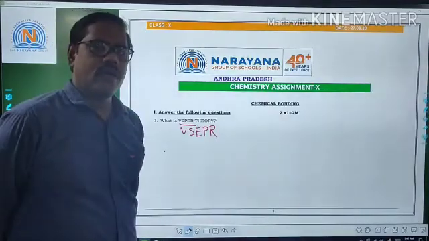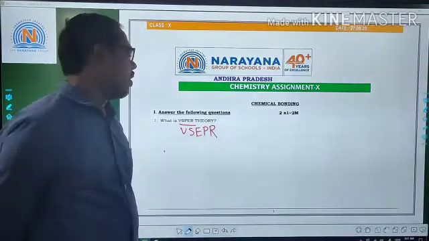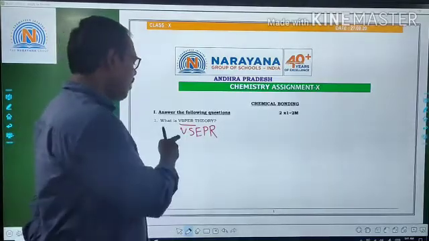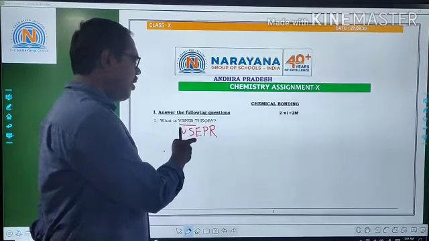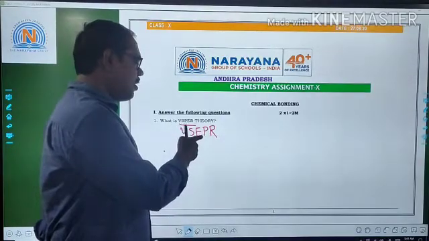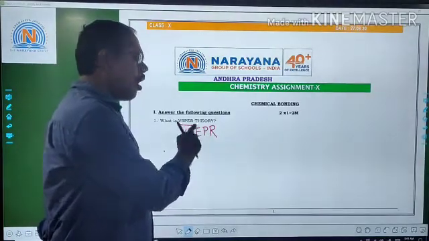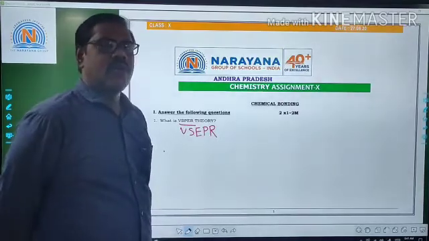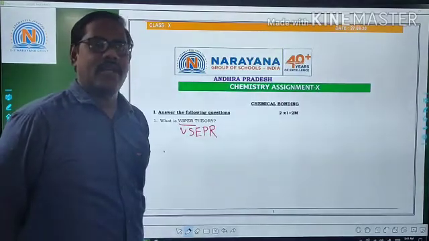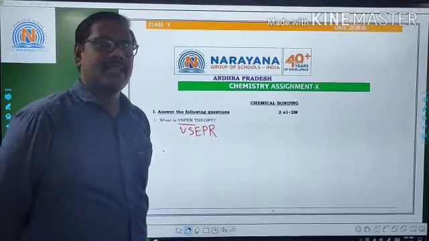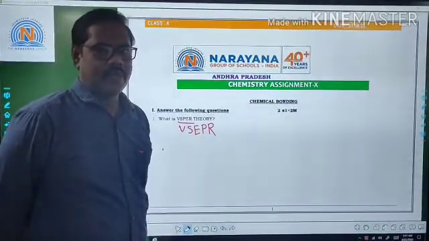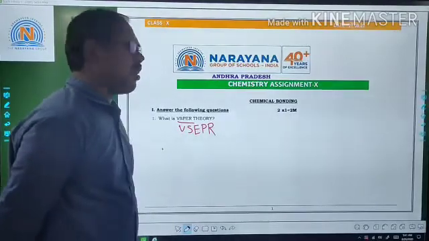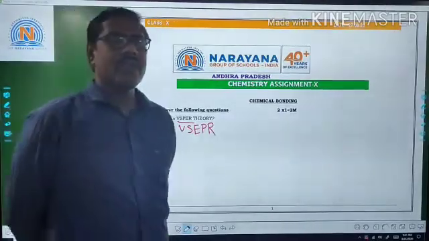First we have to know the full form of VSEPR. Here V means valency, S means shell, E means electron, P means pair, and R means repulsion. So VSEPR theory means valency shell electron pair repulsion theory.